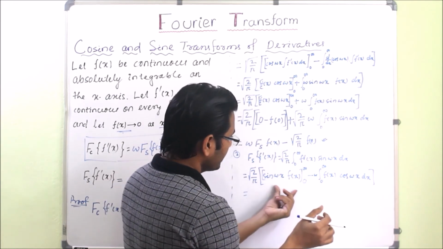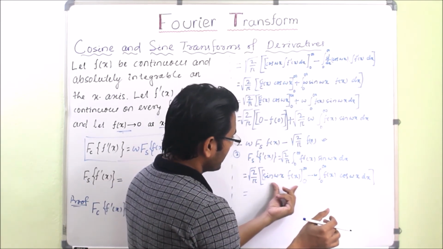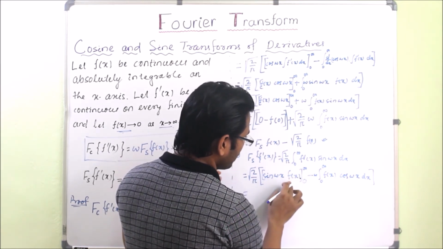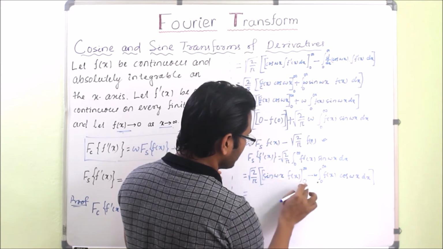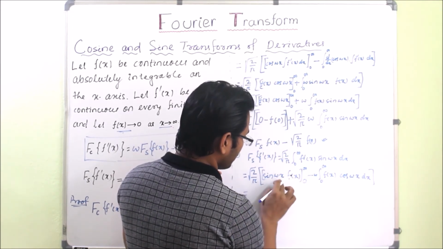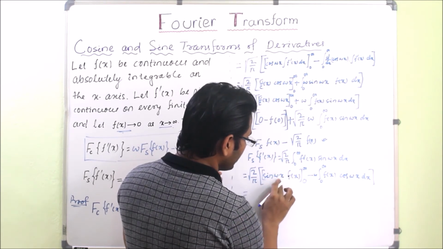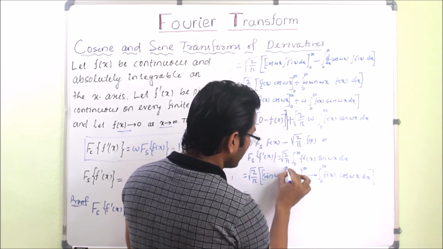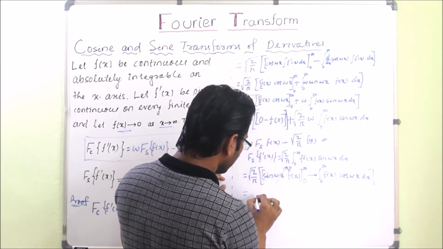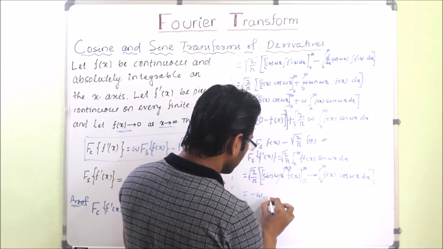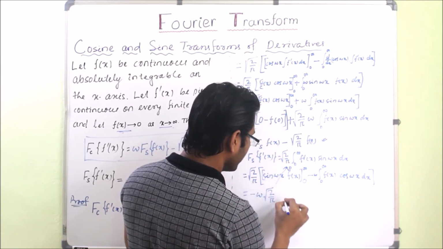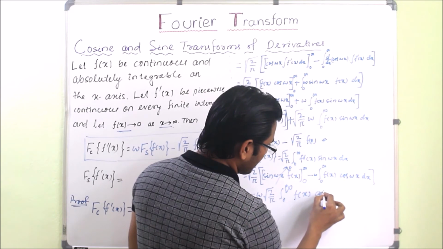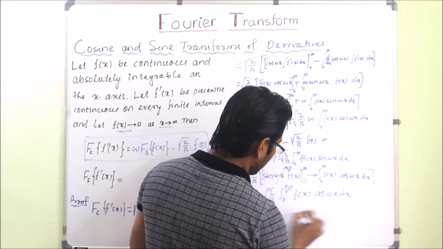So again if we see inside this first bracket, the first term will be, if I put infinity in place of x, f of x will be 0, so the whole term will be 0. Now if we apply 0, then what will happen? Sin wx will be sin 0, so sin 0 into anything will be 0, so the whole term will be 0. Now what will be left? Minus w into square root of 2 by pi whole into this integration from 0 to infinity f of x cos wx dx.